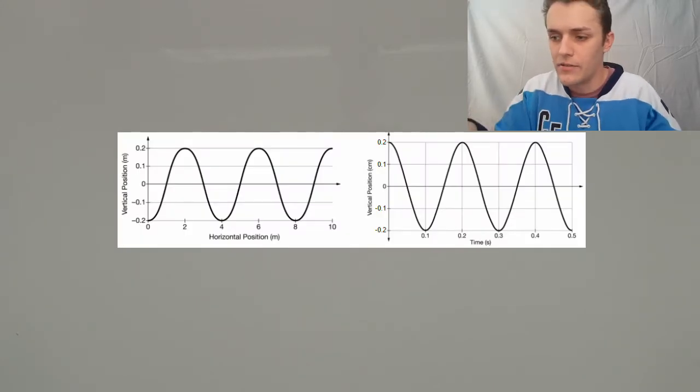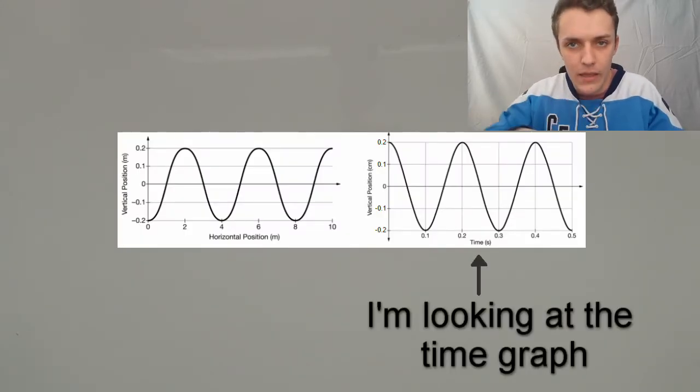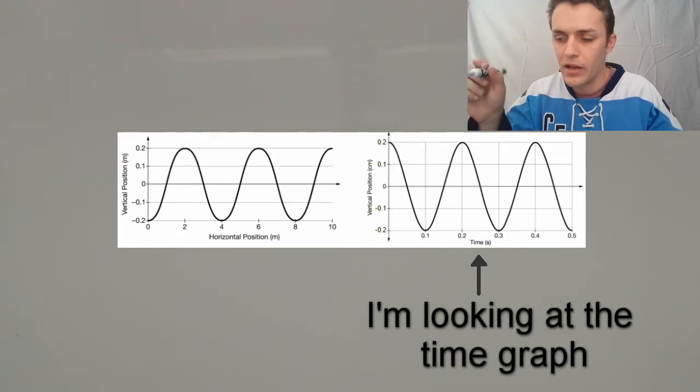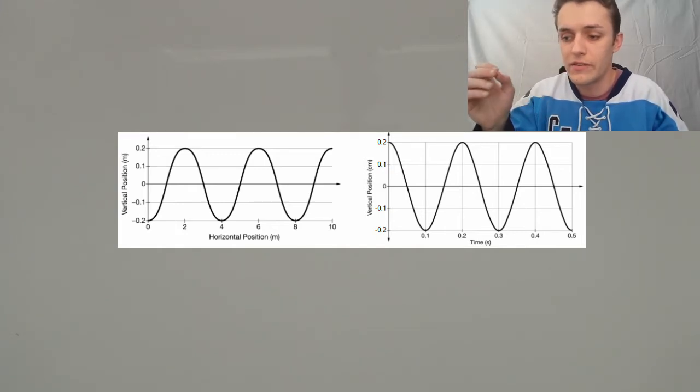We're trying to figure out, so frequency, remember, is oscillations per time. It's waves per time, if you will. So what we need to do is figure out how many waves there are per what amount of time. If we look at the graph here, it starts on a high point, and then it goes down, and then it goes back up.